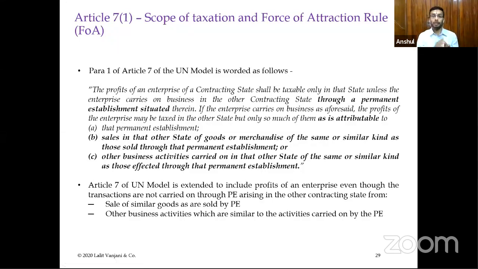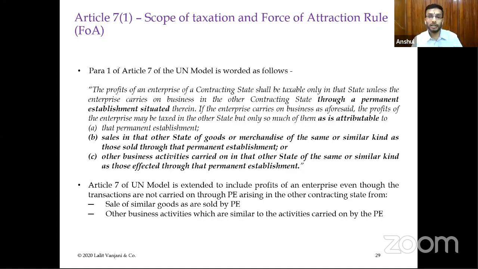So what does that mean is that the permanent establishment is engaged in, say for example, trade of certain goods, they are selling certain goods, but the foreign parent enterprise, means the foreign enterprise, receives a direct order from a customer in the source state, in which the permanent establishment was not at all involved. There was no linkage, they didn't go to the customer. But for certain other similar kind of products which the permanent establishment is not dealing in, the customer orders directly to the parent enterprise, and the parent enterprise directly supplies all those goods to the customers.